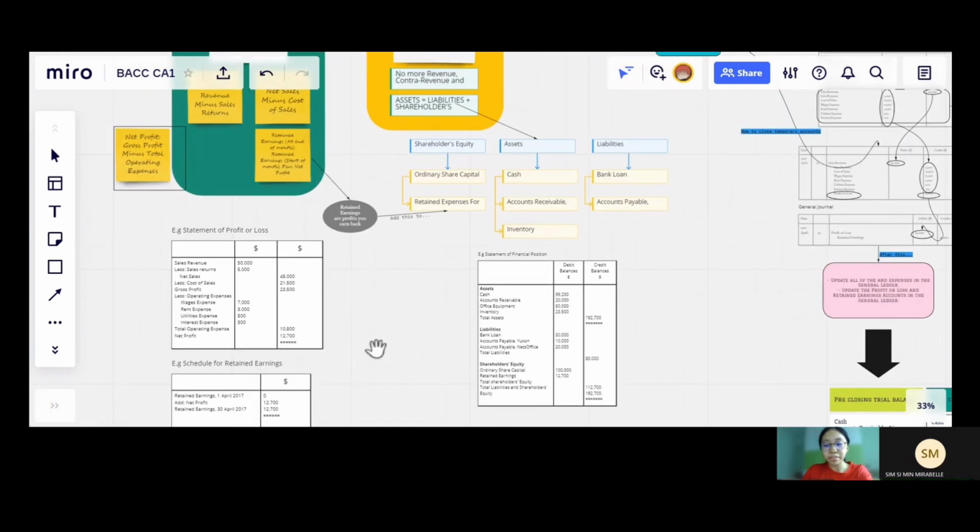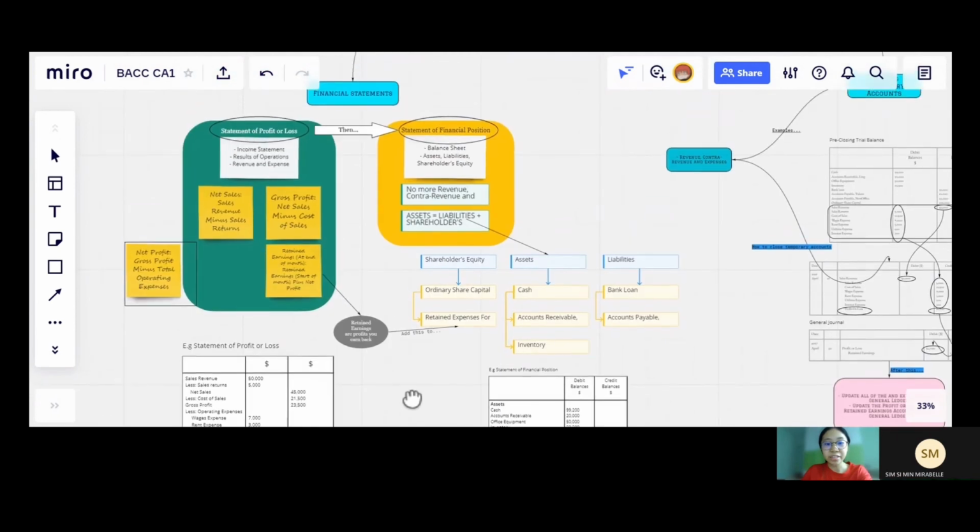Moreover, the statement of profit or loss is also used hand in hand with the statement of financial position. For example, in order for companies to come up with the statement of financial position, you have to prepare the statement of profit or loss first.